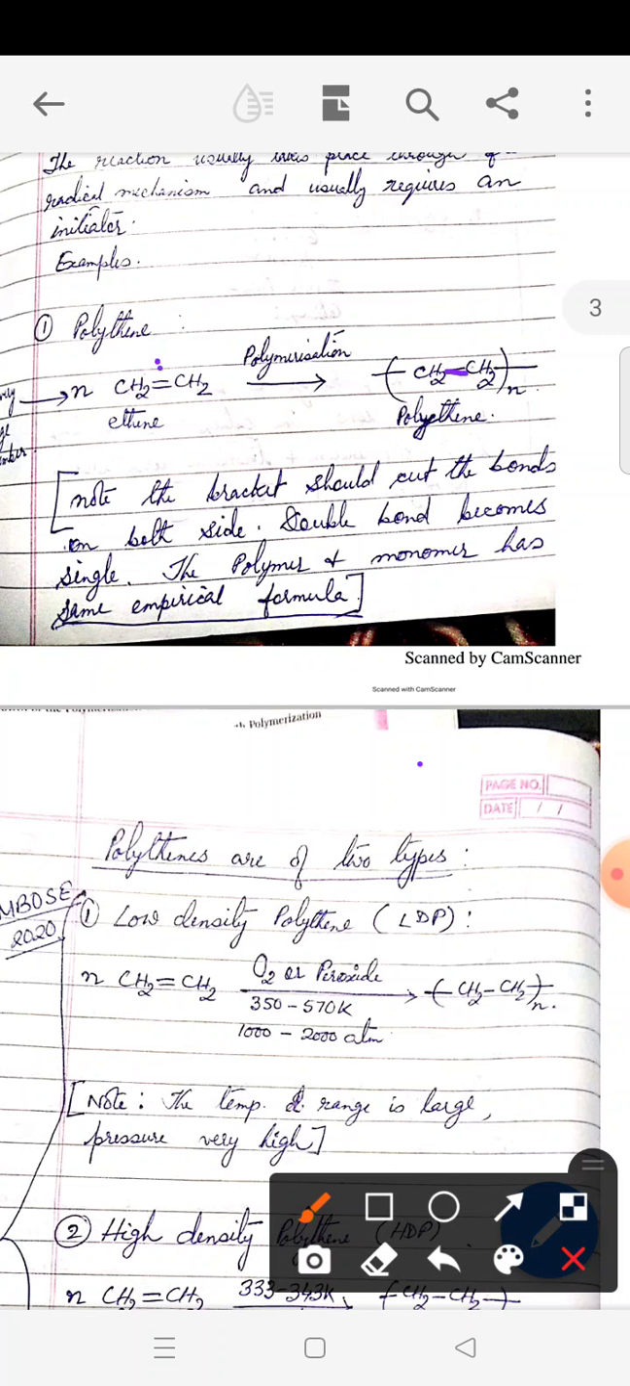And when the pi bond breaks, each of the carbons has one hand free, one valency free. So with that free hand, it can get connected to the neighboring CH2 molecules, I mean ethene molecules. So that's how they keep on adding to each other, and the product which we get is called polythene.